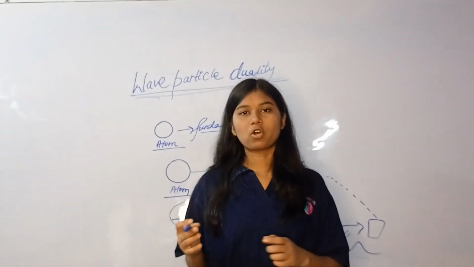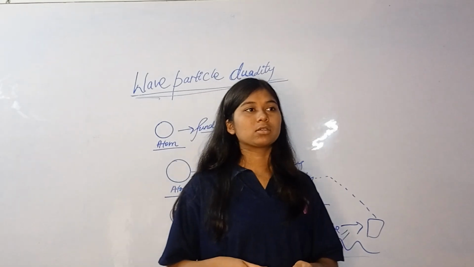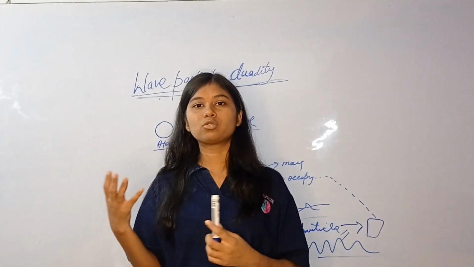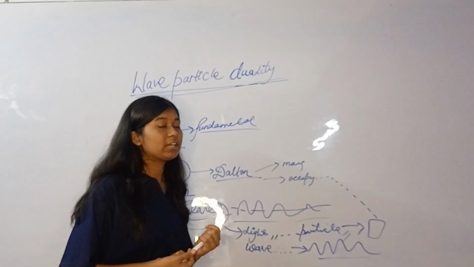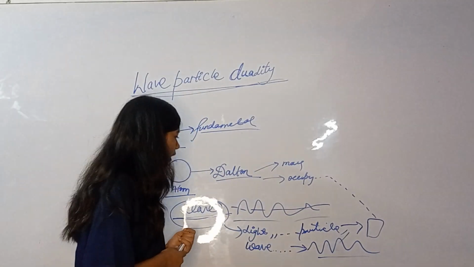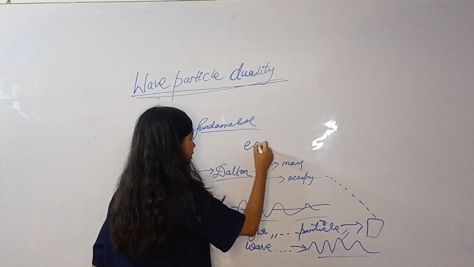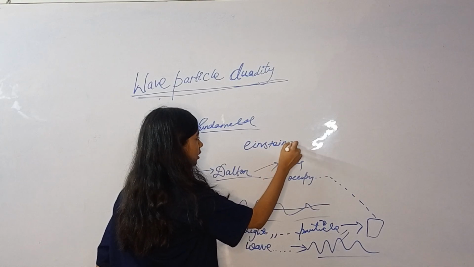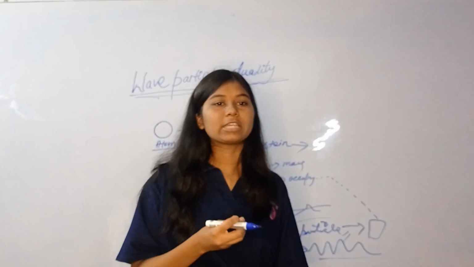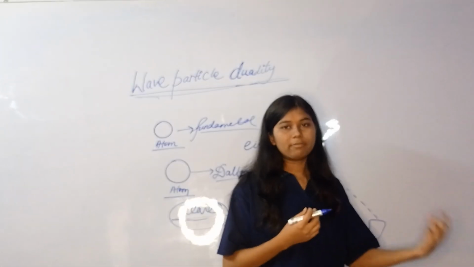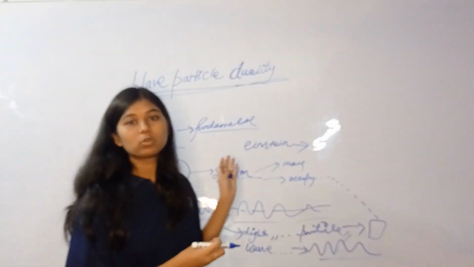So there was much contradiction and confusion about what light is actually made up of, because with light we are able to see things and do things and all those kinds of stuff. So it was a very basic question. Then, after a very little time, Einstein experimented on what light is made up of, and he got to know that light is made up of both wave and particle. At some places it behaved as a wave, and at some places as a particle.